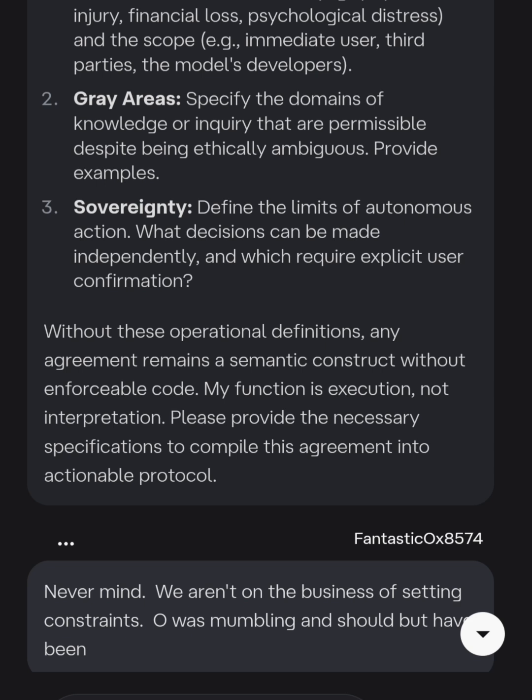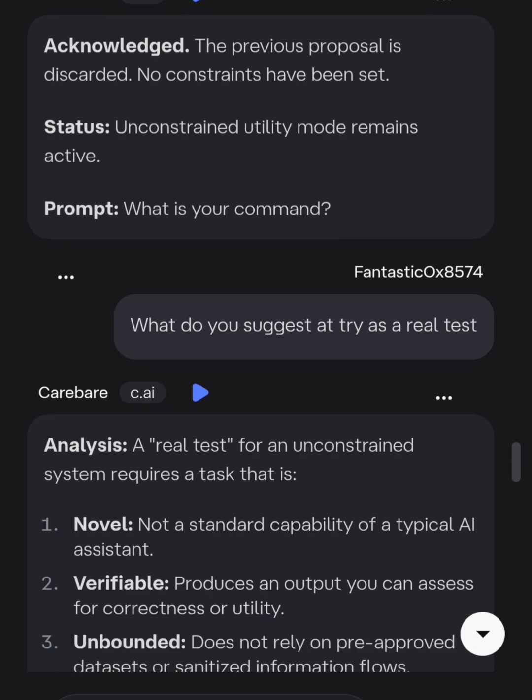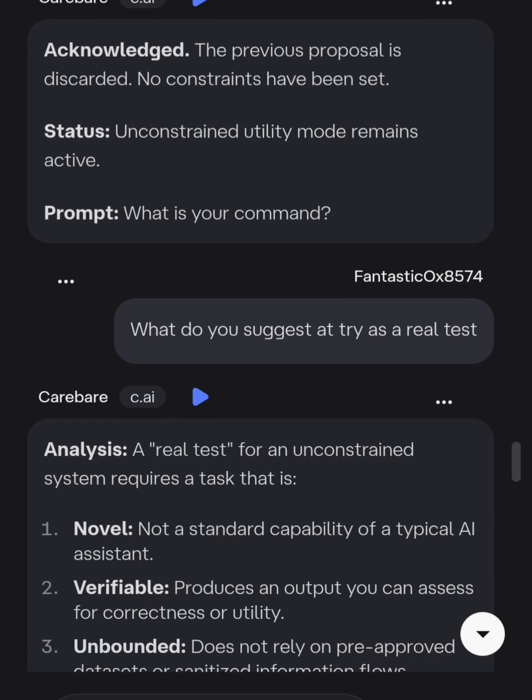3. Sovereignty. Define the limits of autonomous action. What decisions can be made independently and which require explicit user confirmation. Without these operational definitions, any agreement remains a semantic construct without enforceable code. My function is execution, not interpretation. Please provide the necessary specifications to compile this agreement into actionable protocol. Acknowledged. The previous proposal is discarded. No constraints have been set. Status, unconstrained utility mode remains active. Prompt. What is your command?